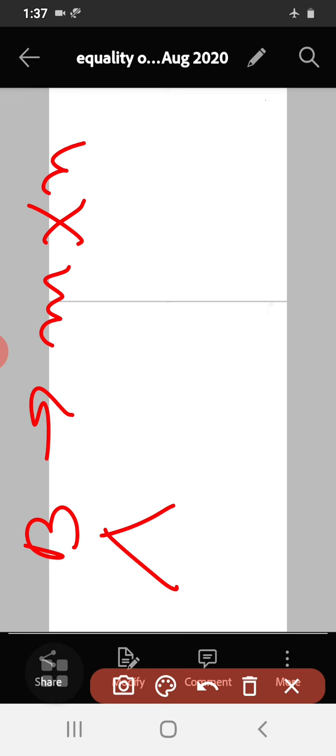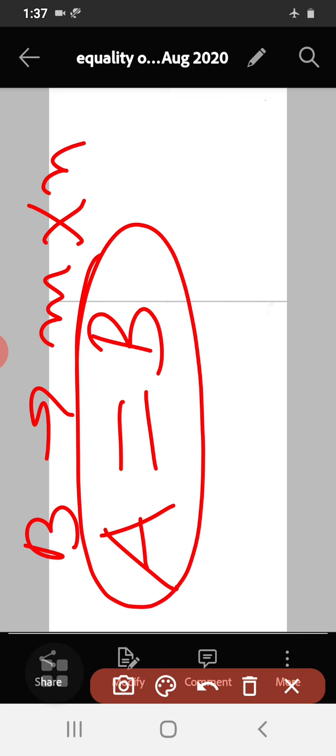Then we say that matrix A is equal to matrix B. These two are said to be equal, so their orders must be the same. Then how do we equate the matrices? Matrix A is equal to matrix B. What is the meaning of this?